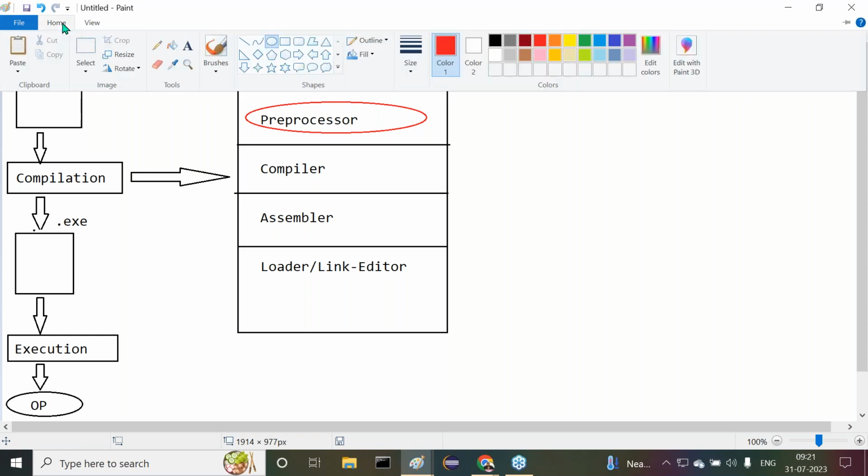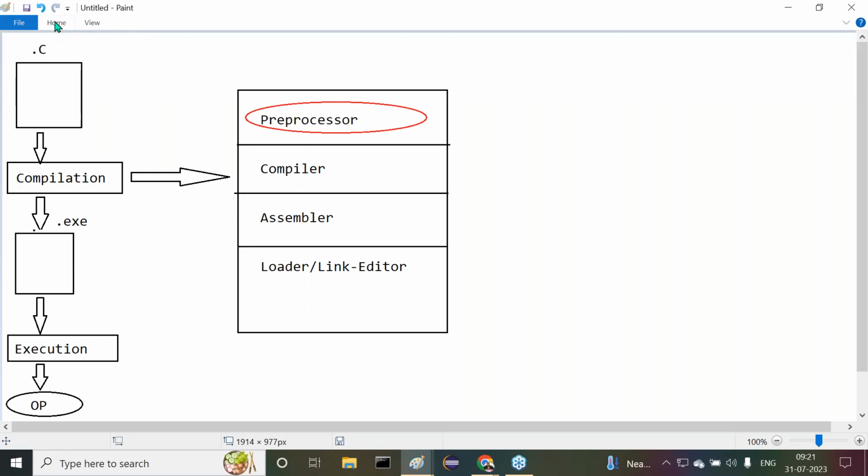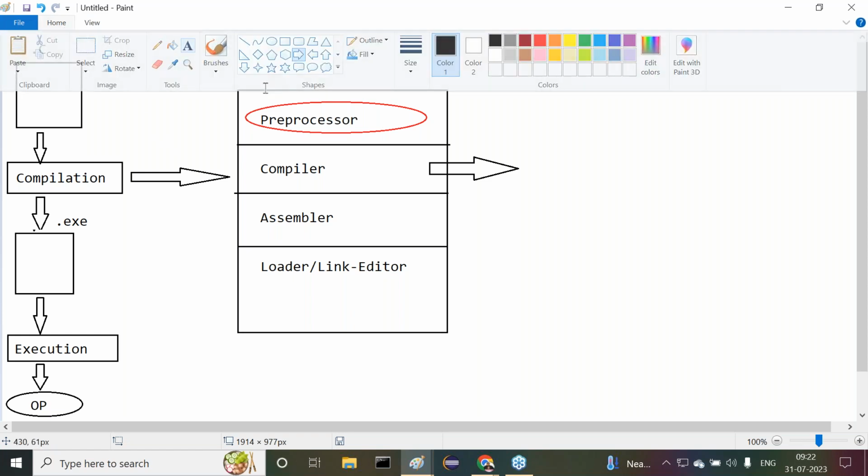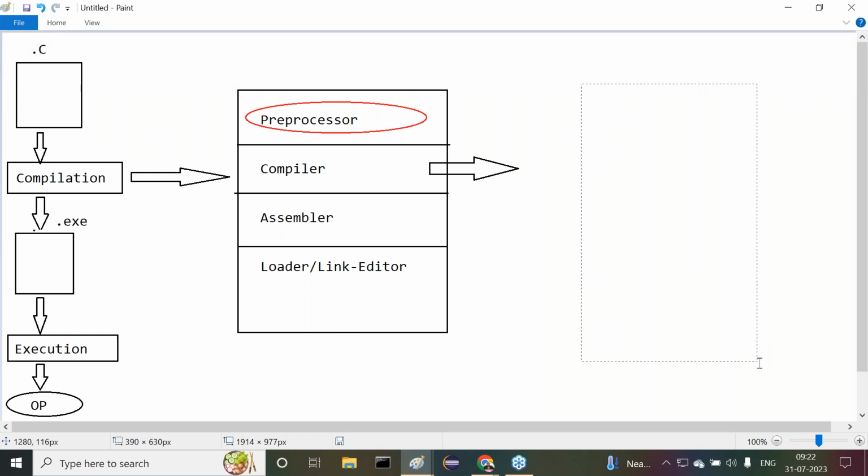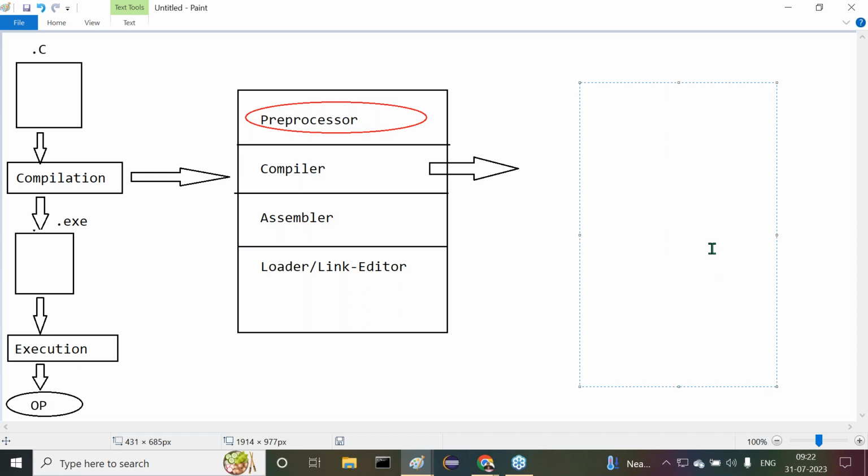Okay, fine. Next one is the compiler. Now this one also I want to elaborate. This compilation part, the compiler, I want to elaborate in the future, I require it. Okay, fine. What exactly are the phases available inside the compiler? Nearly 6 phases are available inside the compiler. What are the 6 phases inside the compiler?